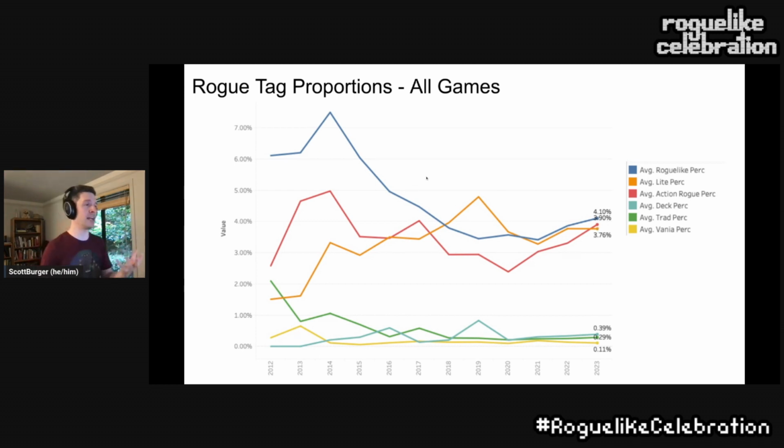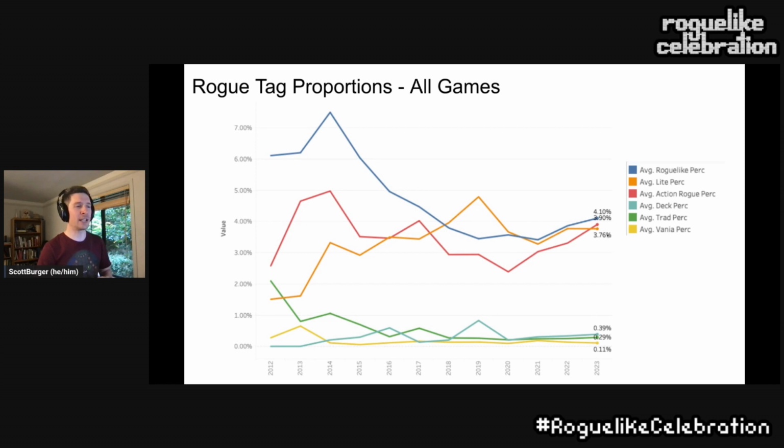This is kind of an evolution of that tag proportionality per game over time, or at least by release date. There's another way to look at this by snapshot date that might be a little more accurate, but it's hard to keep that data refreshed. So using release date as an intermediary, we can see that the amount of games that had roguelike as its main tag applied was very common early on, but that's come down some and equilibrated with roguelite tags, as well as action rogue tags.